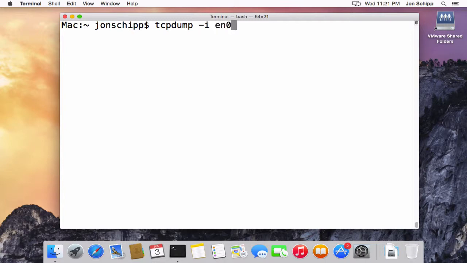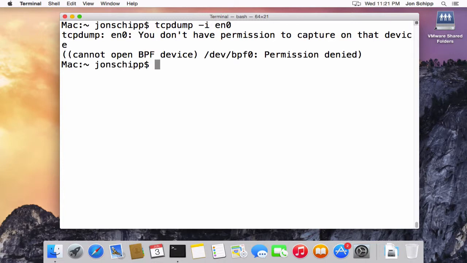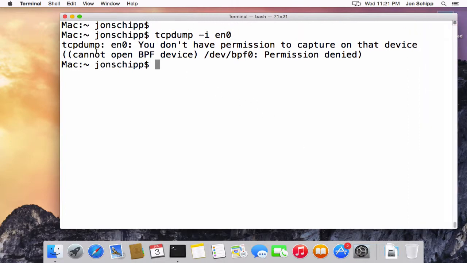I want to listen on my en0 interface. And it says that I don't have permission to listen on that interface. It says cannot open BPF device. That's a little bit different of an error message than we got when working on Linux, because Linux didn't say we need to open a BPF device. And that's one of the differences between these operating systems.